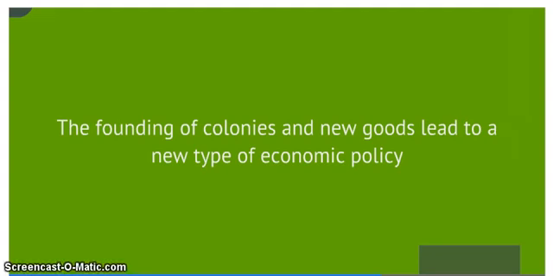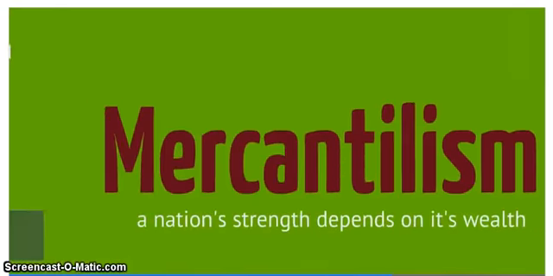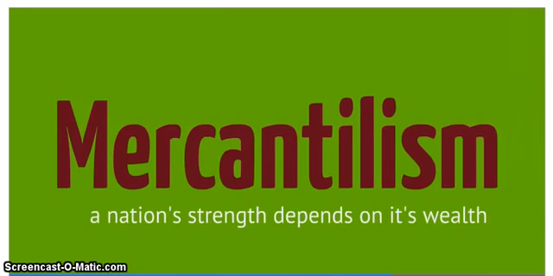All these things come together to create a new type of economic policy. The whole thing with the Columbian Exchange, these animals and plants being traded back and forth across the Atlantic, it all comes together and they create this new idea called mercantilism, which will be discussed in the next video. This is it for the Columbian Exchange.